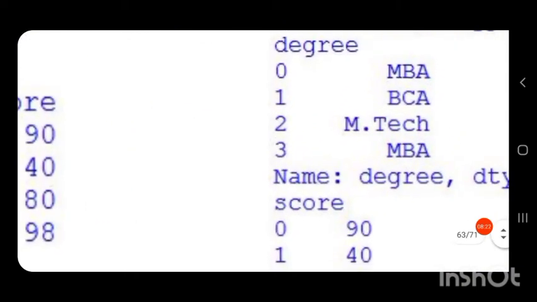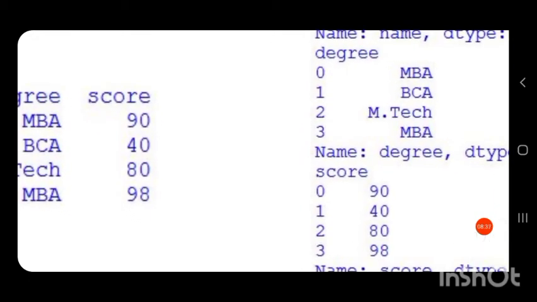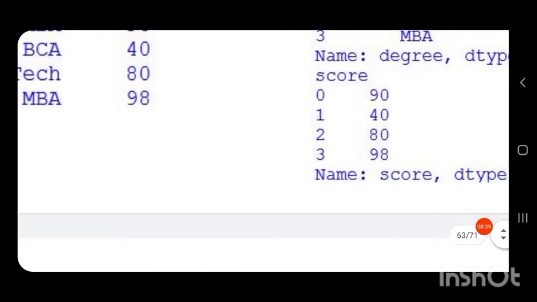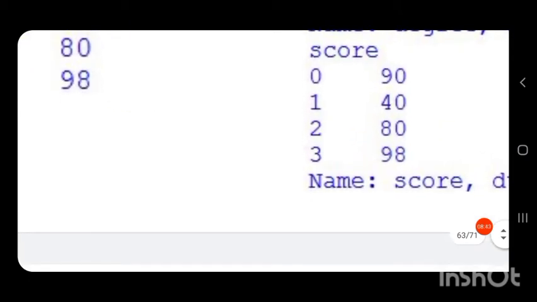So you can see this is a series containing different degrees and its corresponding index. So series is always one dimensional. So you can see column name and a series is printed. Again it is a for loop, then the next column name and its series is printed.